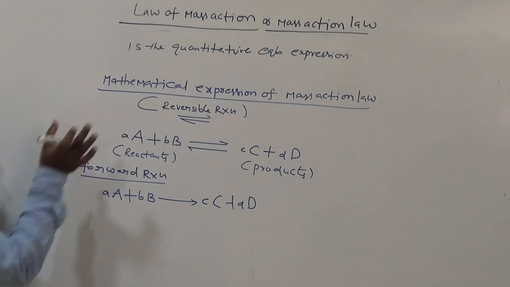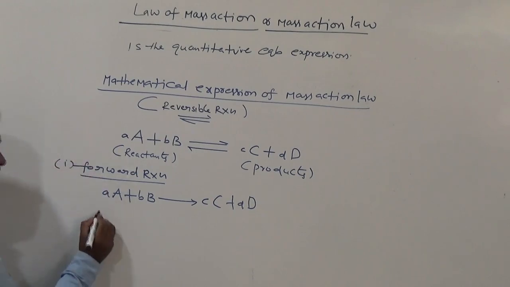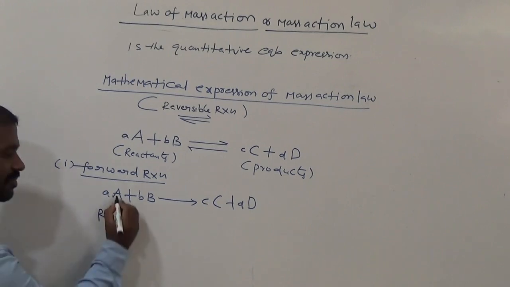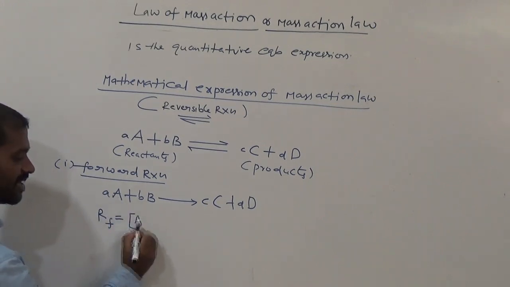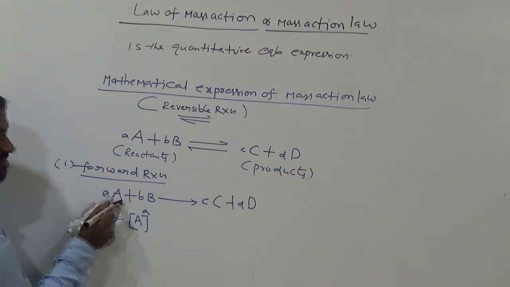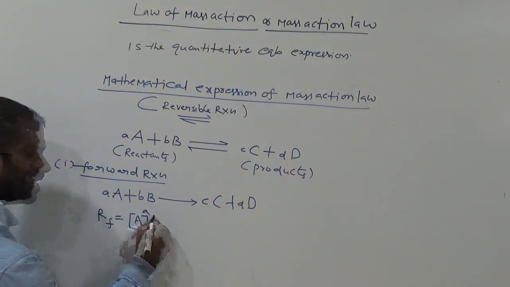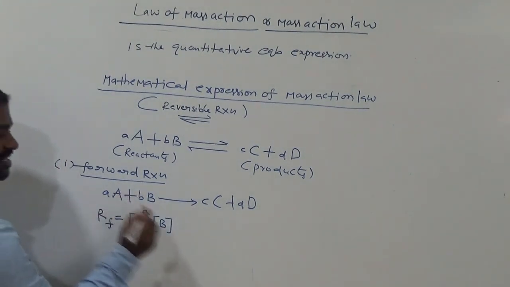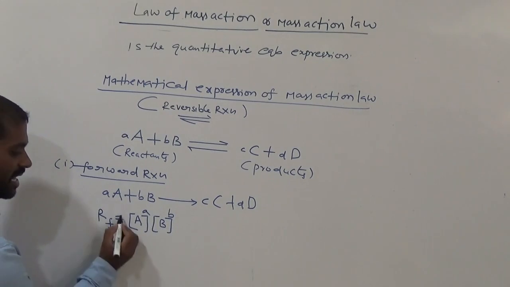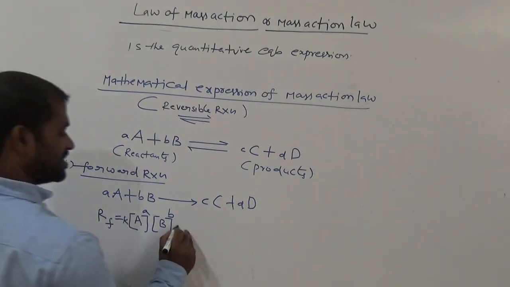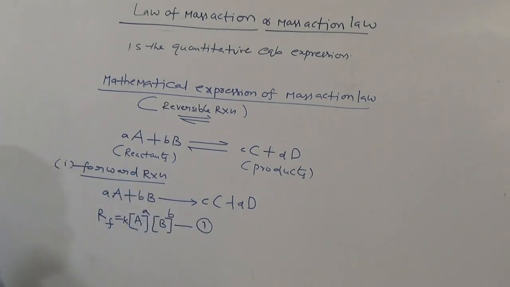Now, according to the law of mass action, the rate of forward reaction equals the molar concentration of A to the power a, the stoichiometric coefficient of A, times the molar concentration of B to the power b, and a constant K. Suppose this is equation number 1.